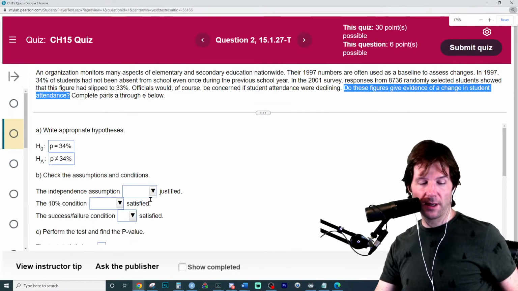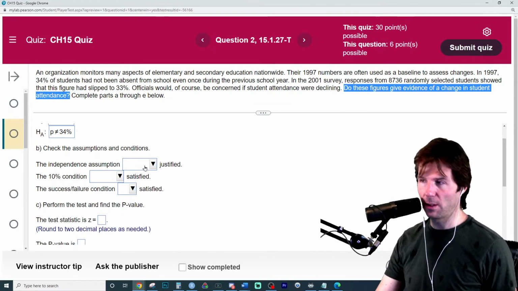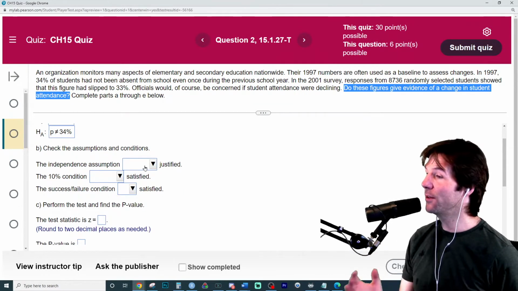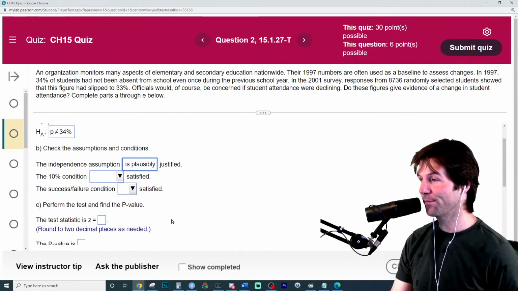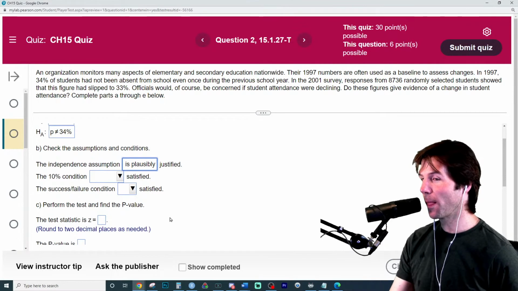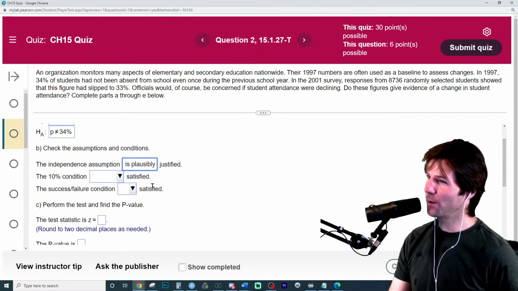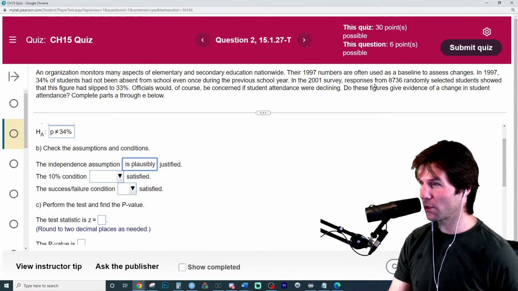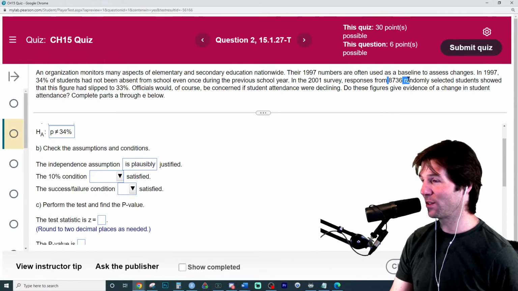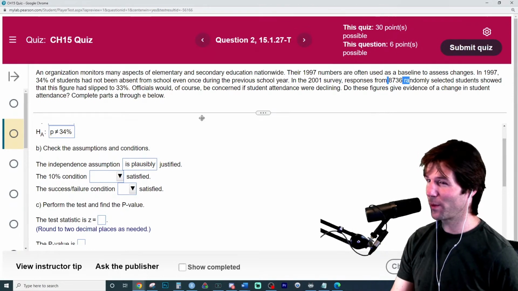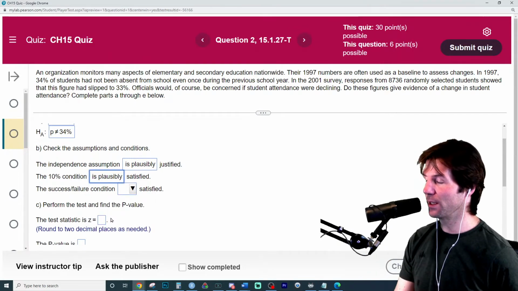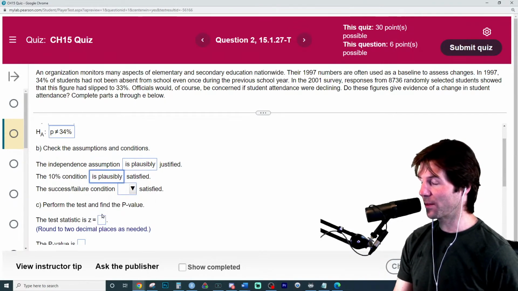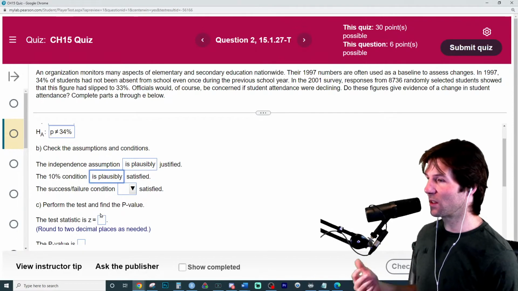They break apart right here the random condition, or they call it independence. Sometimes they do that. If it's random, it is independent. Did they do this? Probably. I'd prefer a yes or no. Is it less than 10%? This means they sampled less than 10% of all students. I'm guessing this is a larger population, so it seems plausible. 10% deals with finite populations. Then the success failure condition, because this is categorical.